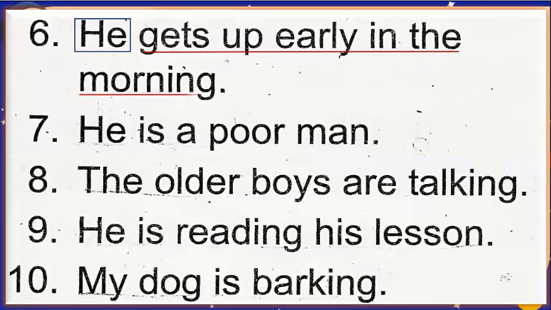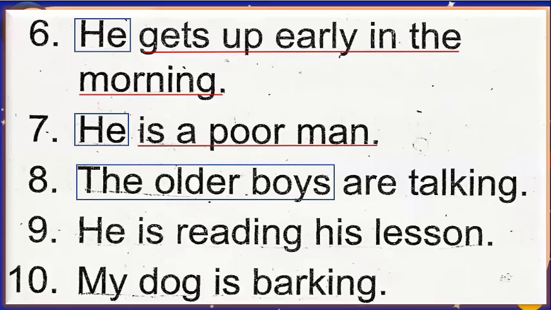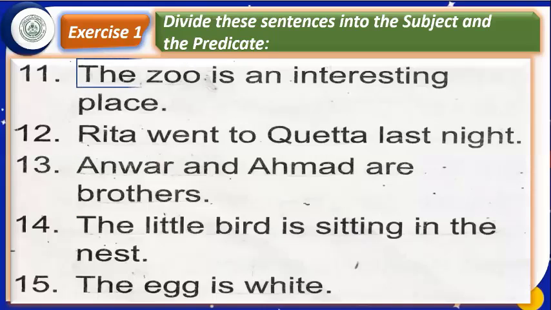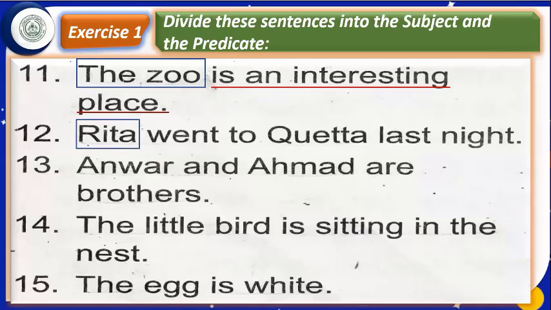In number 7, what is the subject? He. Predicate is a poor man. In number 8, what is the subject? The older boys. Predicate are talking. In number 9, he is the subject. Is reading his lesson. Predicate. My dog, subject. Is barking. Predicate. The zoo, subject. Is an interesting place. Predicate. Rita, subject. Went to Quetta last night.